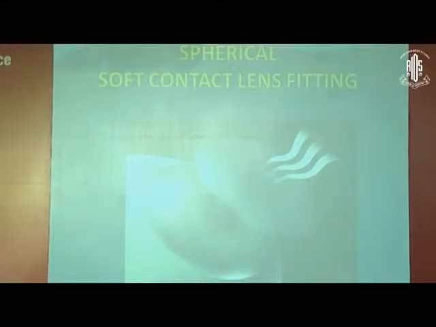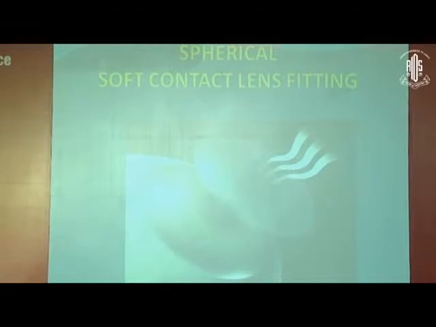You do a cycloplegic refraction. You explain to him, first of all, about the care and maintenance of contact lens. You look for his motivation. You try to motivate him also, because for good looks you may require to maintain the contact lens a little bit, and once the patient is motivated, then you go ahead. So the first thing I would say will be a cycloplegic refraction, and then of course the post-mydriatic test will be done, so the final refractive error you attain.